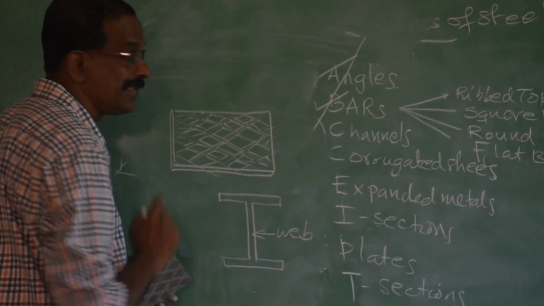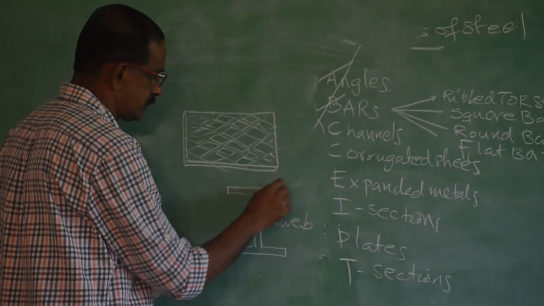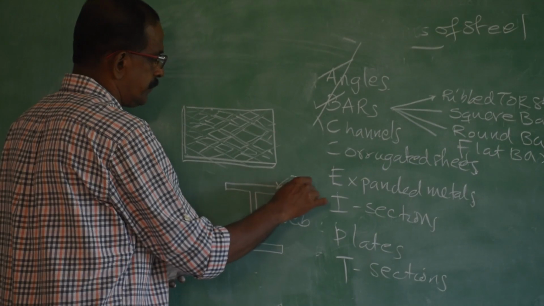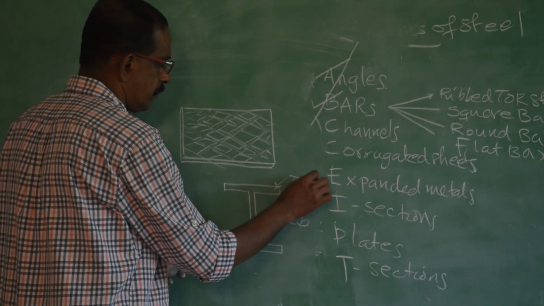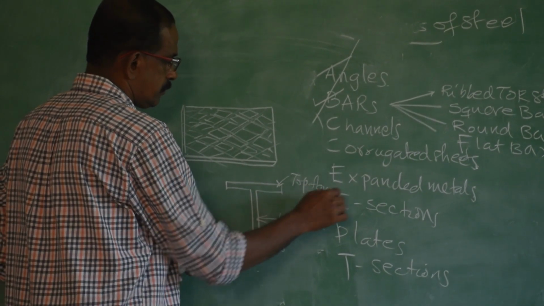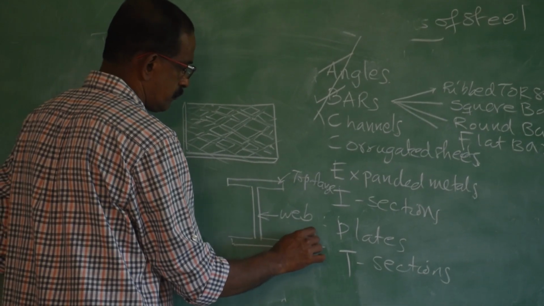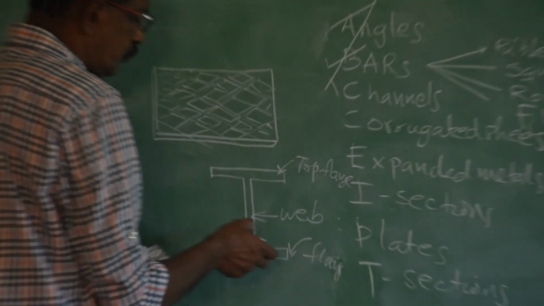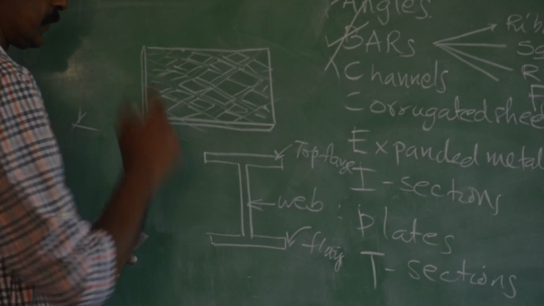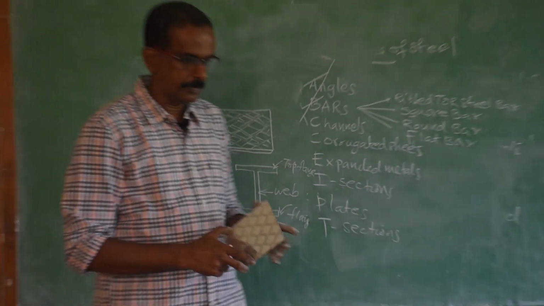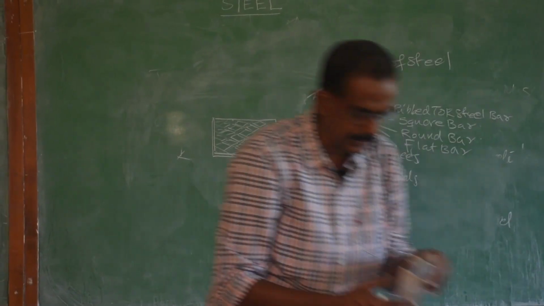Here it need not be equal, it can be of different size. Top flange can be smaller than the bottom flange, similarly vice versa. So this is bottom flange. So one web and two flanges. The shape will be like this.